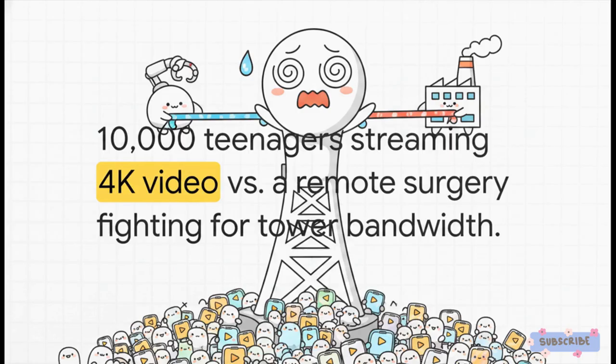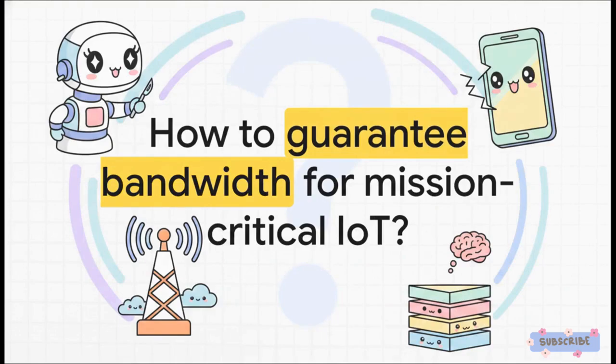In a traditional network, all of this traffic fights for the exact same pool of resources. And honestly, that's completely, unequivocally unacceptable for mission-critical IoT devices. Which leaves us with an incredibly urgent question. How do we guarantee that those mission-critical IoT devices, like a robotic surgical arm freezing mid-operation, never have to compete for bandwidth with everyday consumer smartphones? Seriously, take a second and think about how you would actually solve that routing problem.